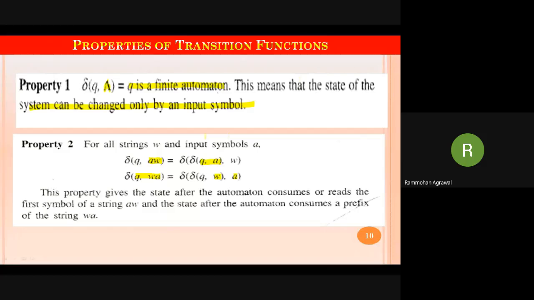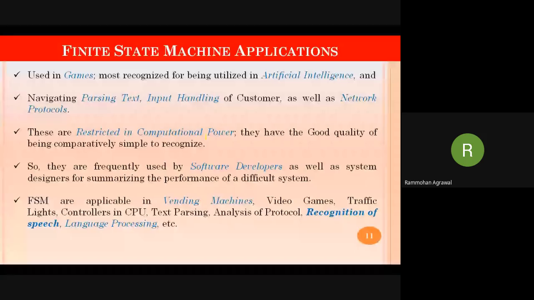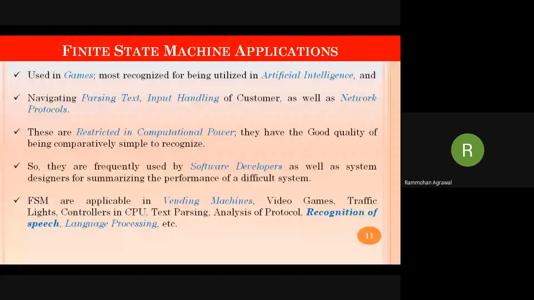So up till now, we have seen the basics of finite state machines. Now we will see where we are using these machines. In the beginning, I told you that these machines do not have any memory. This doesn't mean that we will not use this system anywhere. That is wrong. It is mostly used in games which are artificial intelligence based.